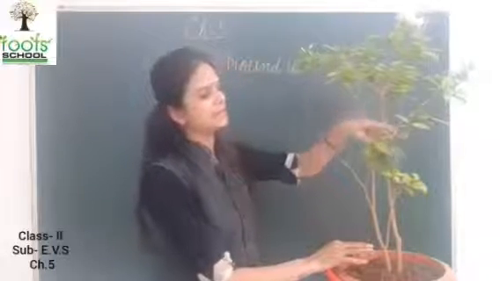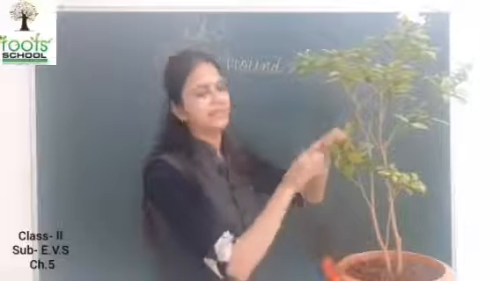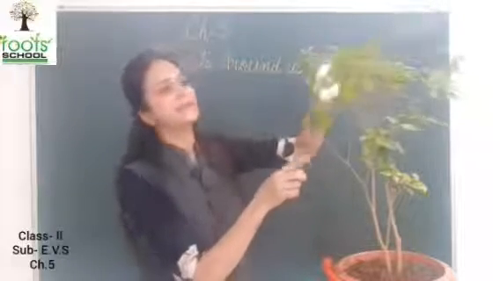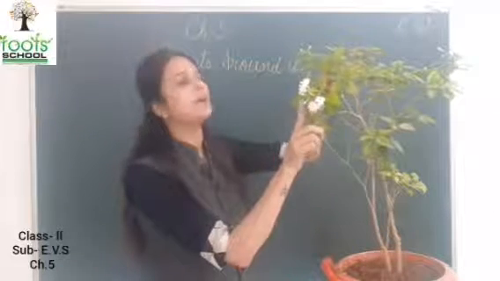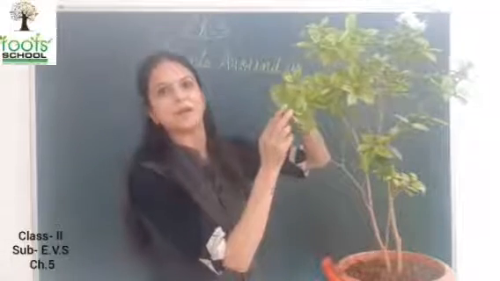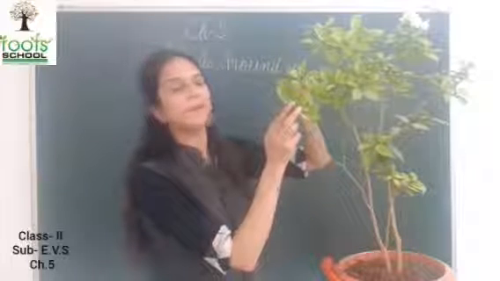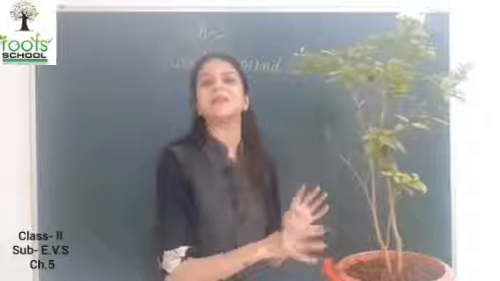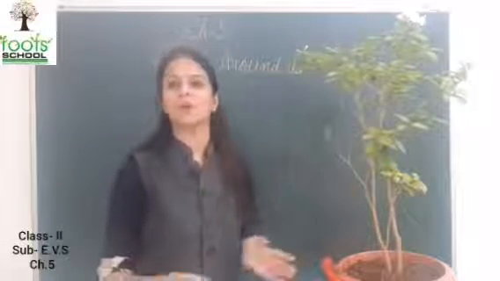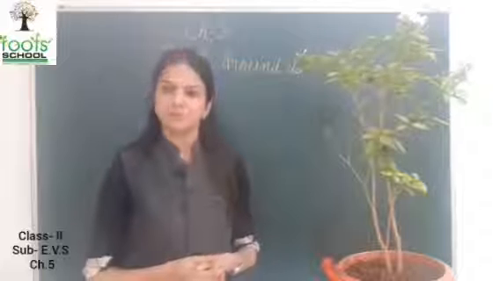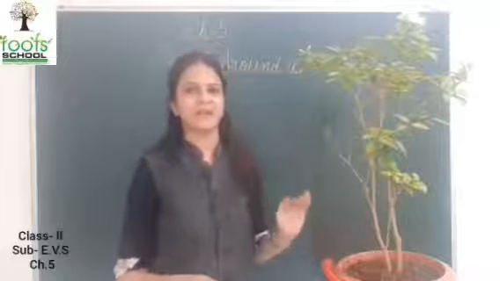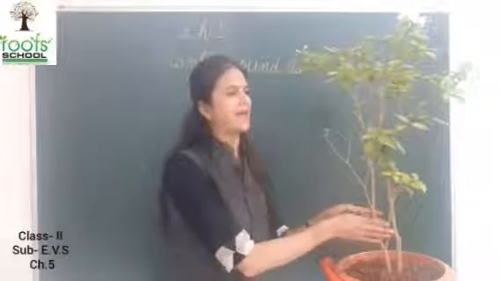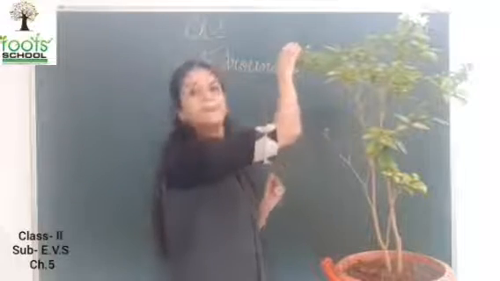Now these are leaves. And this part is called flower. And see this. This part is called bud. B-U-D, bud. Bud means kali. And one more part is there, fruit. In this plant, fruit is not there, but some plants have fruit also. The rest of the parts I told you: roots, stem, leaf, flower, bud.